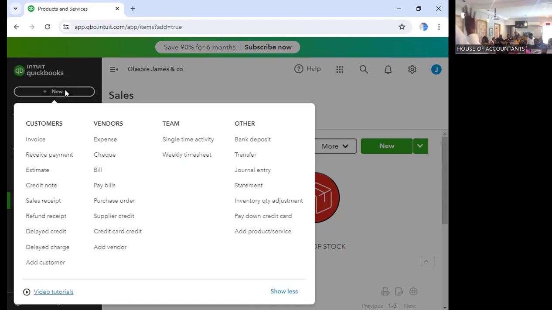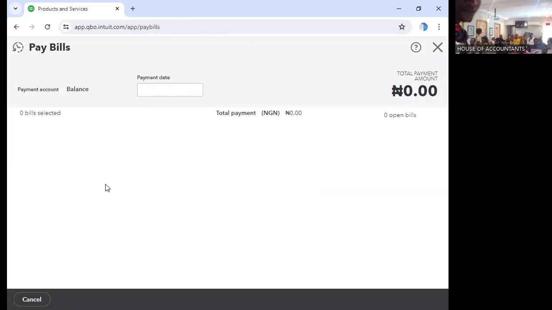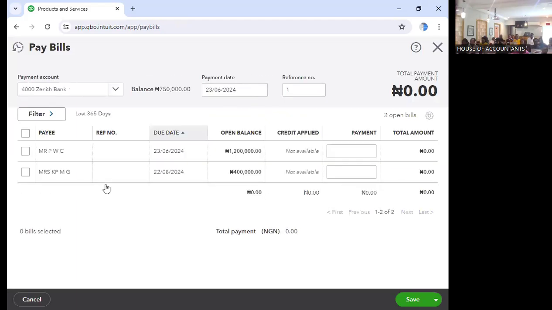So I'm focusing on just 3 areas under this principle. Under 4, I'm focusing on 4. We have already raised purchase order. We have raised bill. Now it's time for us to pay the bill. Do you understand now? So let's pay the bills now. Click on what? Pay bills. By the time we click on pay bills, we will see the outstanding that we are yet to pay.